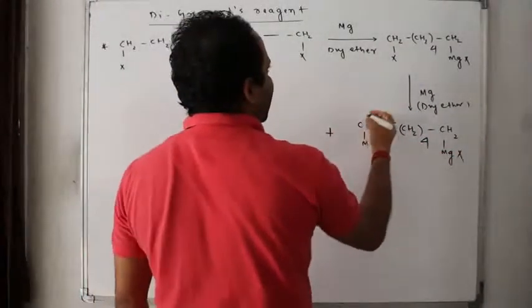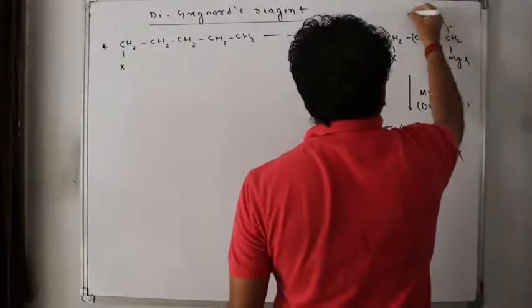So, will we expect that this plus, this minus will attack this CH2 and X will be thrown out?